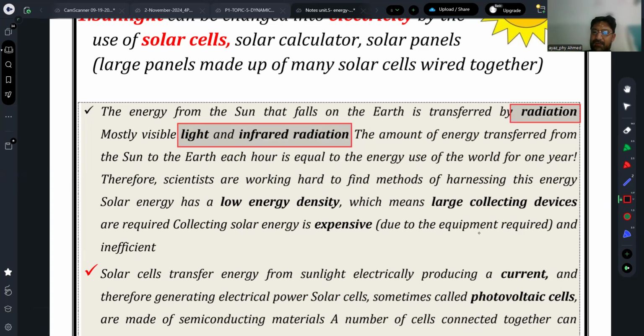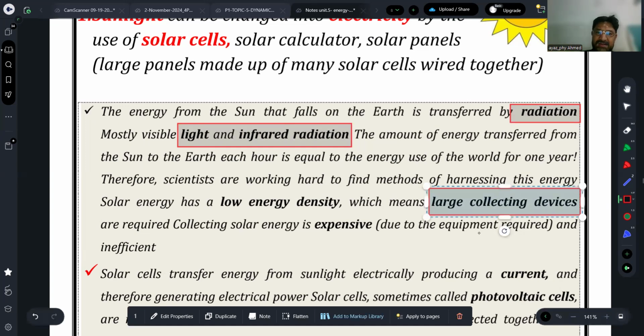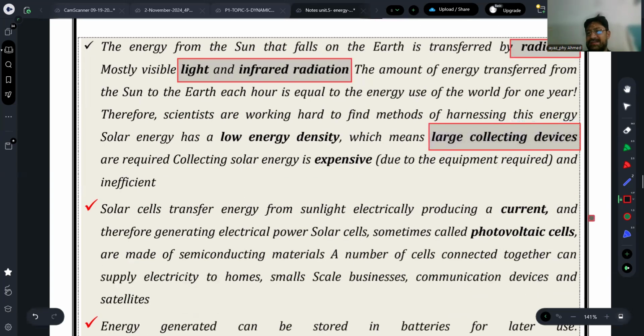With the help of collectors, very large devices, just like dish antenna type devices, we collect the energy, right? Although the collecting mechanism is expensive, it is a one-time investment. For example, most of you are familiar with solar. We have a lot of investment in solar, but once it is invested, you get rid of the daily or monthly electrical energy bills. So that is one of the important things I wanted to share with you.